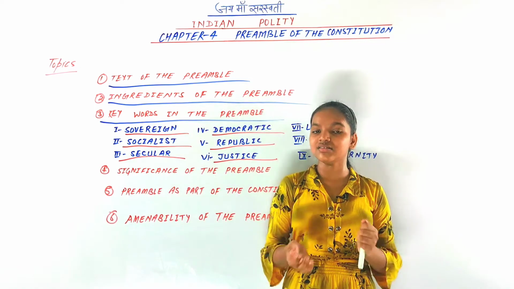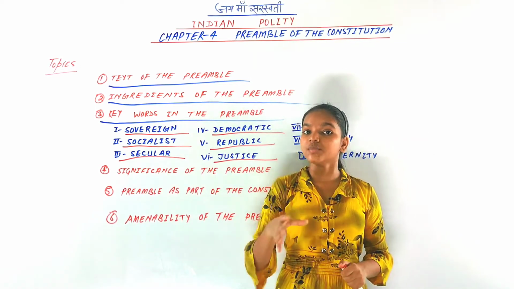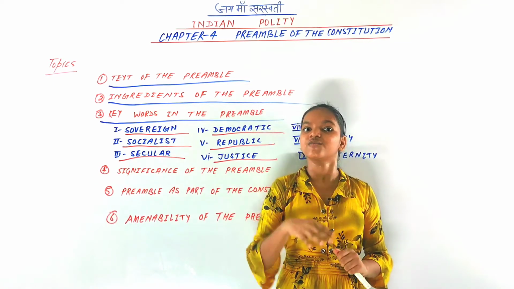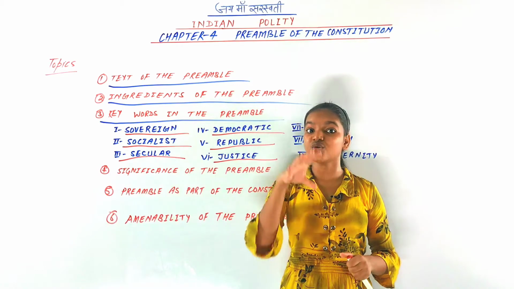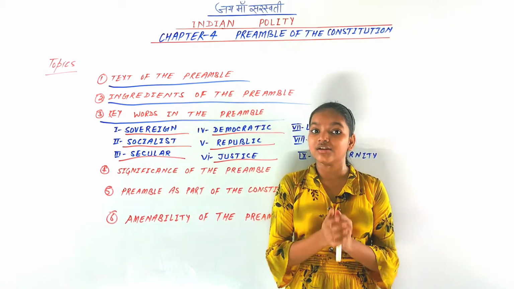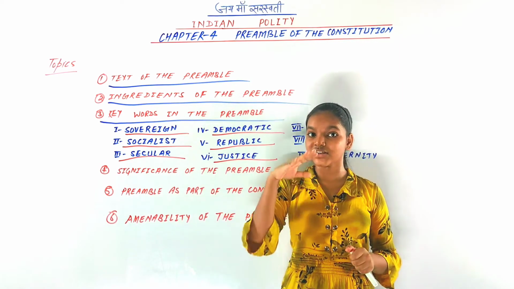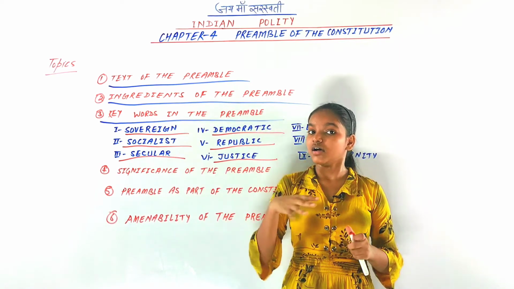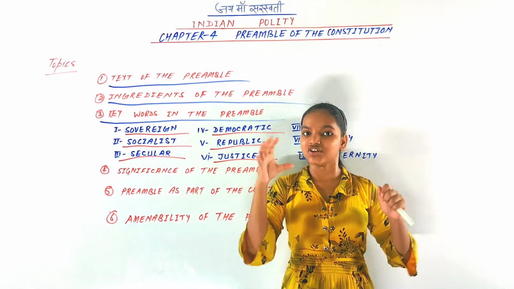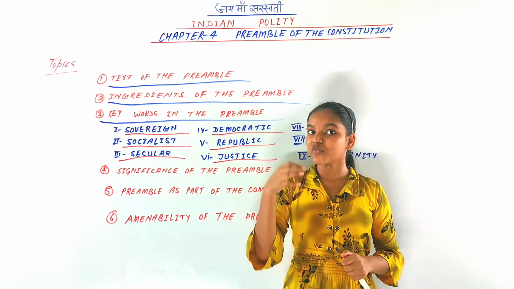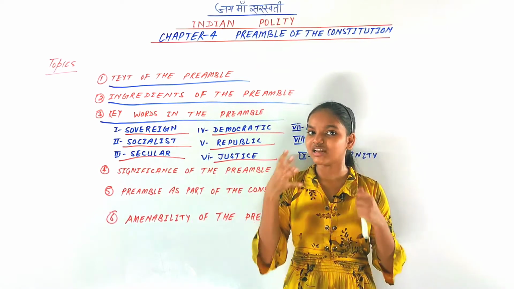Social justice means that all citizens of India cannot be discriminated against on the basis of religion, caste, sex, place of birth. These are social matters, you can say. So they cannot be discriminated against socially. So these are the three types of justice provided by the term justice, through different provisions made by fundamental rights and directive principles of state policy.